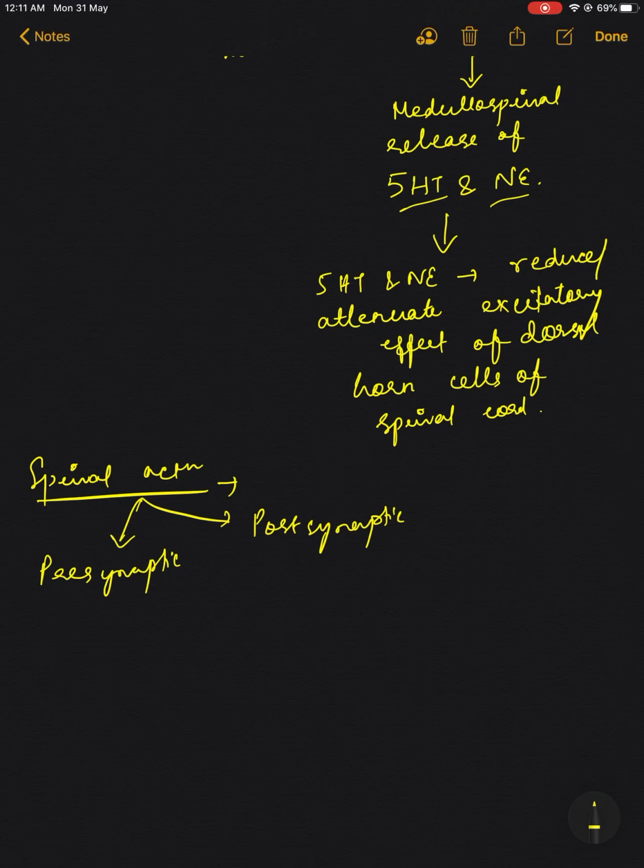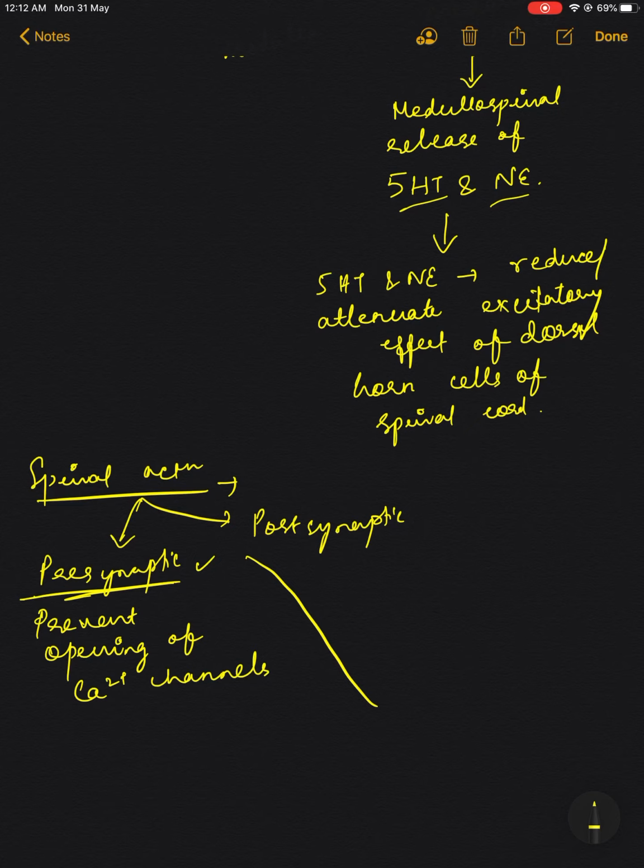Okay. In the presynaptic, more of the opioid receptors are present presynaptically, and when they act presynaptically, they prevent the opening of calcium channels.